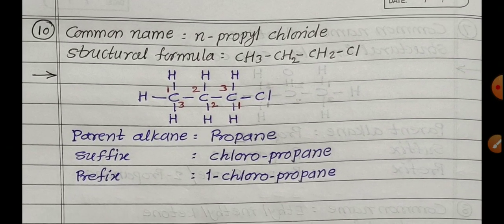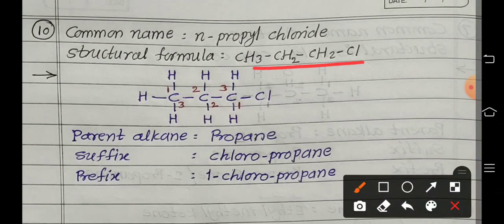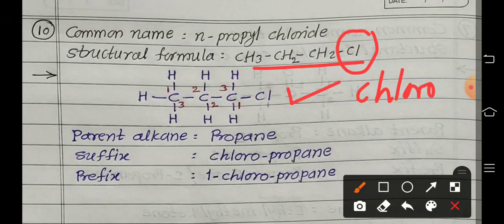Common name is given: n-propyl chloride. Structural formula is CH3CH2CH2Cl. We are drawing the structure. Now which functional group is here? Halogen, that is chlorine. We are using the word chloro. So we do not use it as a suffix. This functional group, especially in the case of halogen, is used as a prefix, not a suffix.